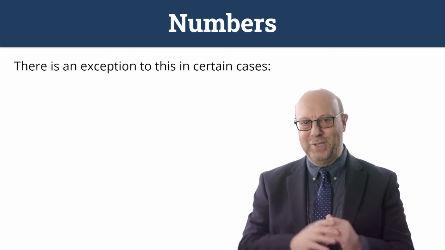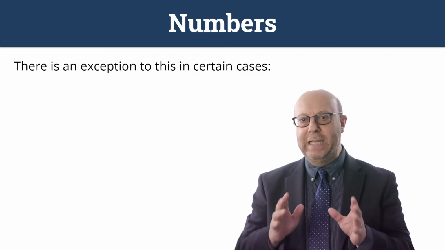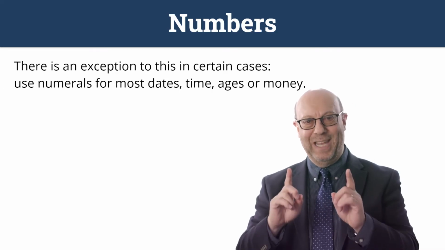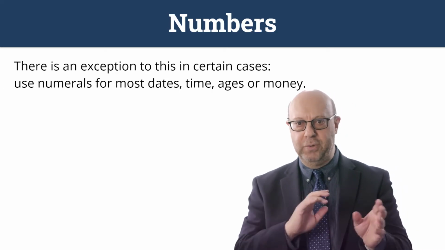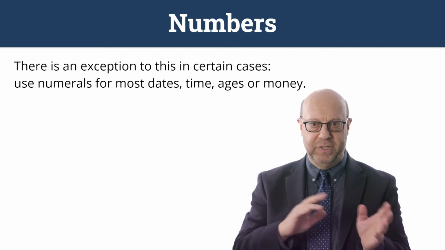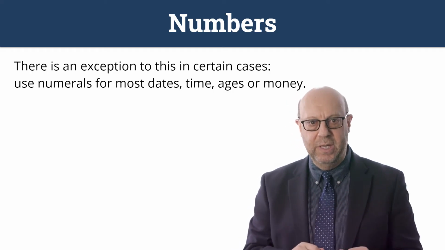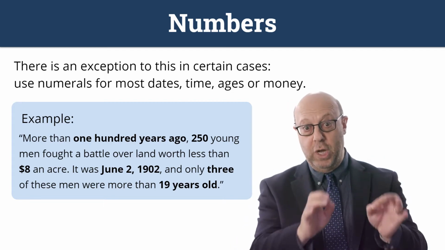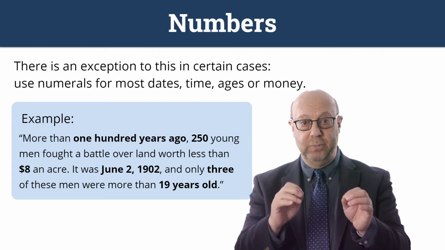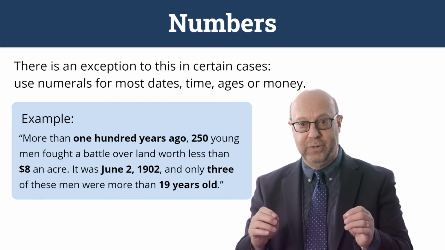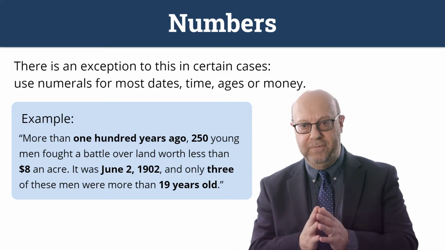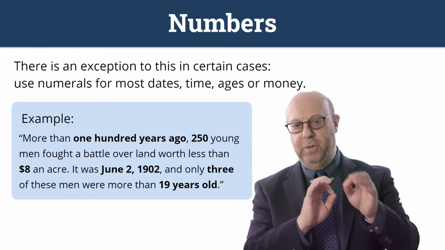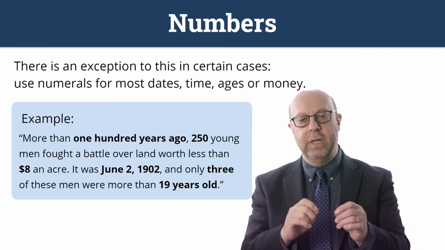So here's a couple of exceptions to remember. You want to spell out the numbers 1 through 9 except for most dates, times, ages, or money. So for all other numbers, you're using numerals, 9, 57, 232, as you can see. But here's an example. More than 100 years ago, now here we're using 100 written out. 250 young men fought a battle over land worth less than $8 an acre. And that's what I want to focus on, the $8 an acre.